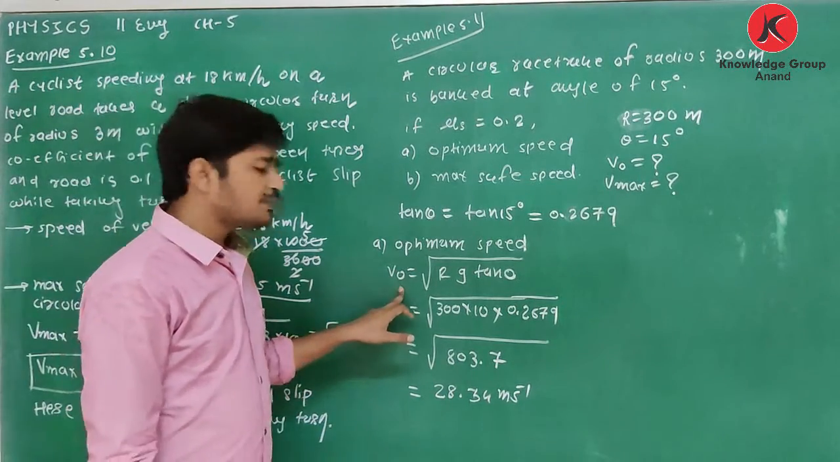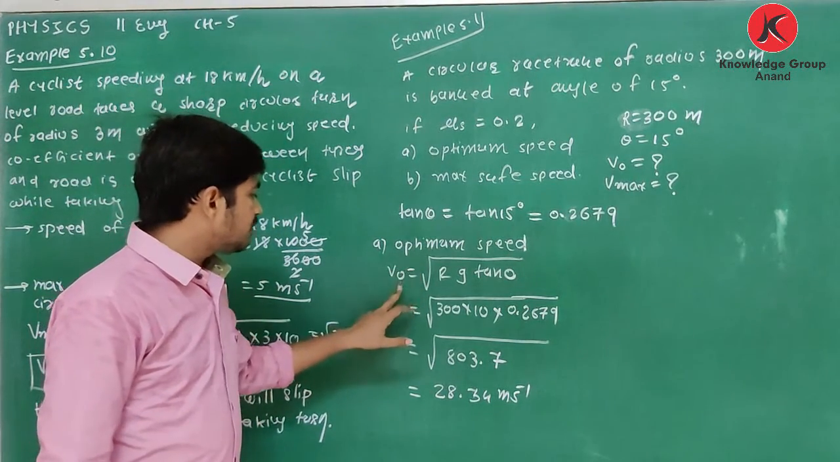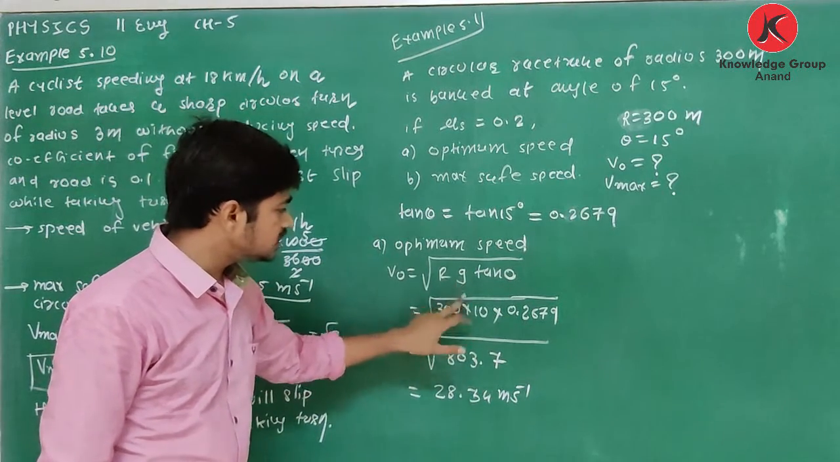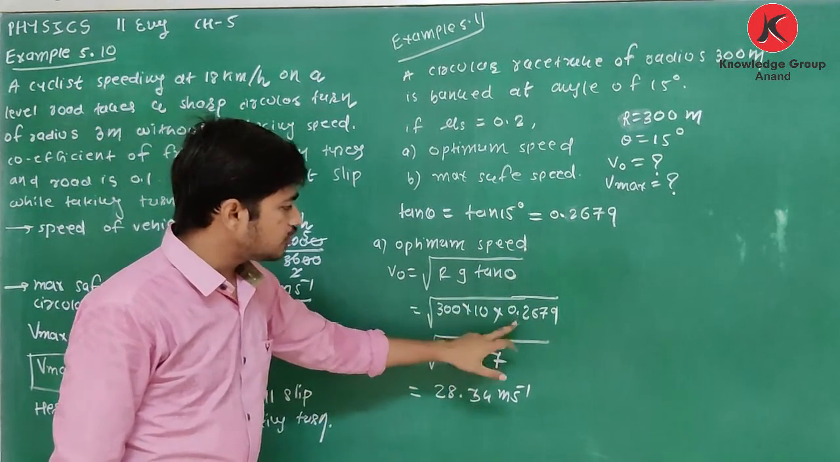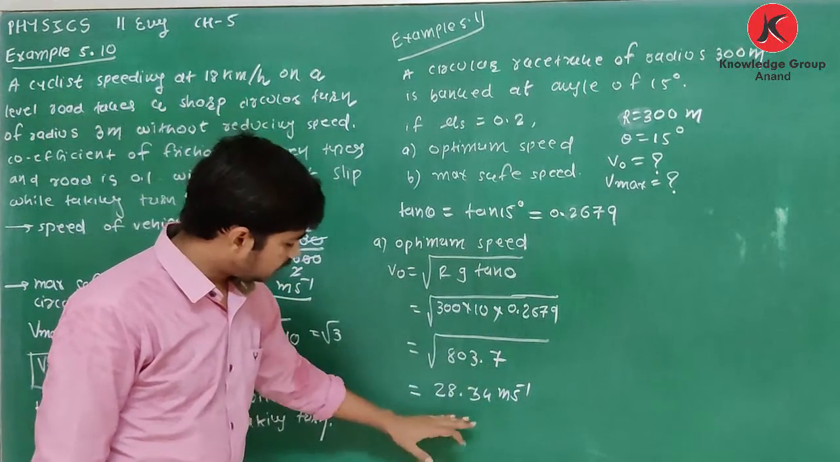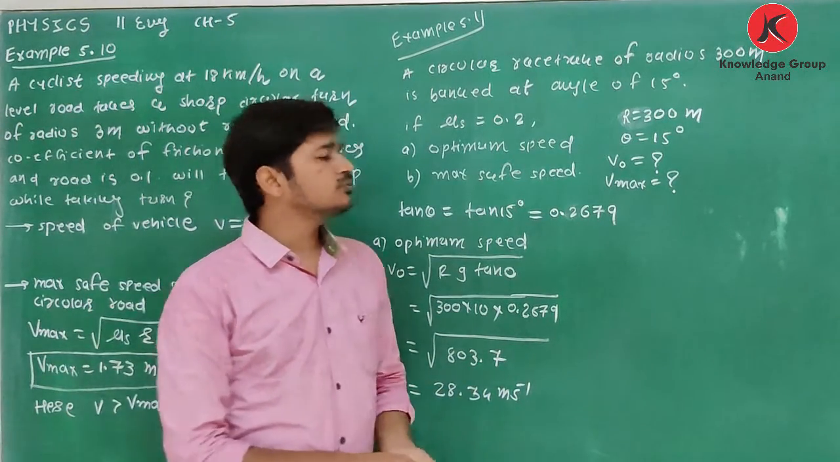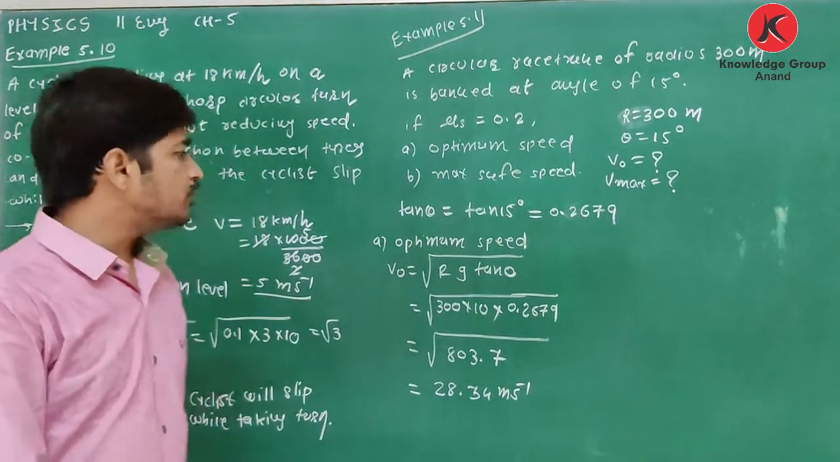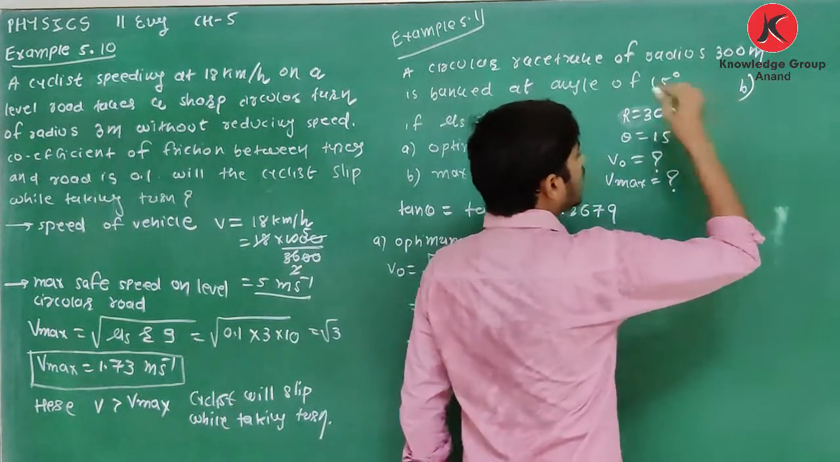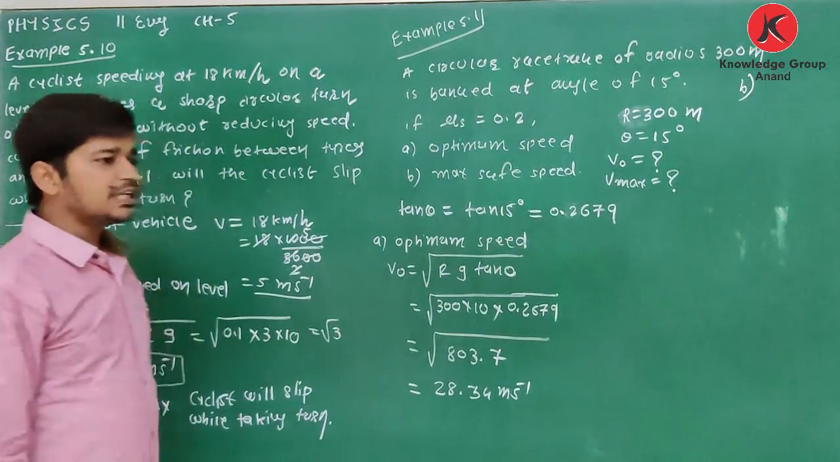Again, you have to remember the equation. Optimum speed V0 is equal to under root r g tan theta. R is 300, g is 10, tan theta is equal to 0.2679. If you calculate this, you will get the square root as 28.34 meter per second. Second question is you have to find the maximum safe speed. So how to find the maximum safe speed?